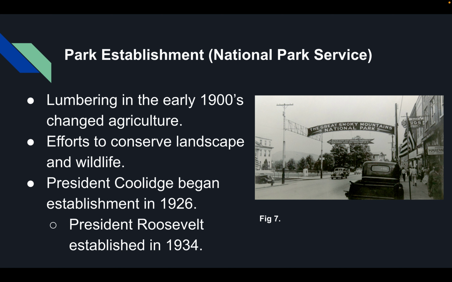By 1934, the required land had been secured, and President Roosevelt signed a bill that established Great Smoky Mountains National Park. When the park was established, landowners had to leave behind their farm buildings, mills, schools, and churches. These buildings have been preserved, and now Great Smoky Mountains National Park has one of the largest collections of log buildings.